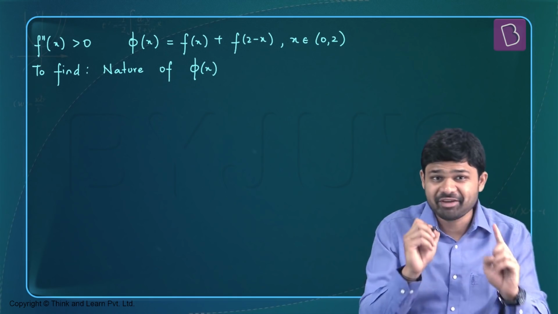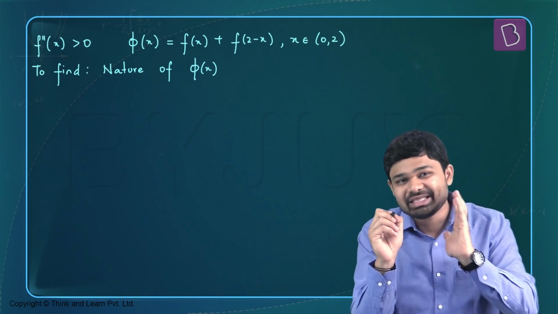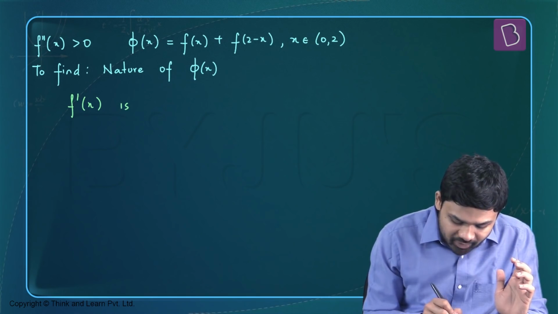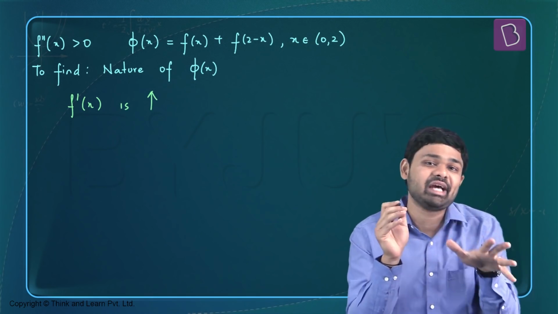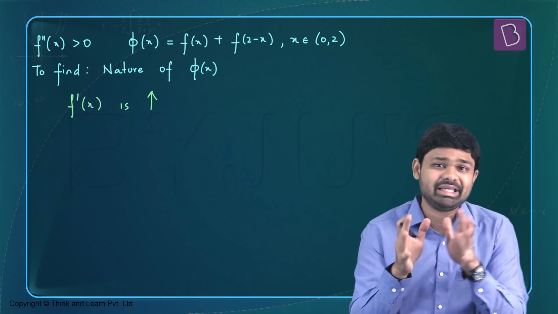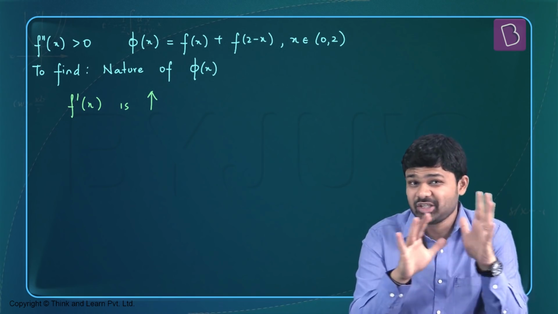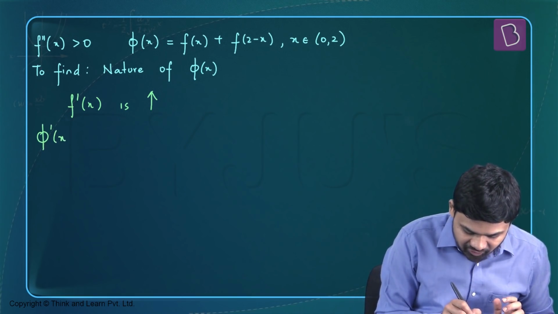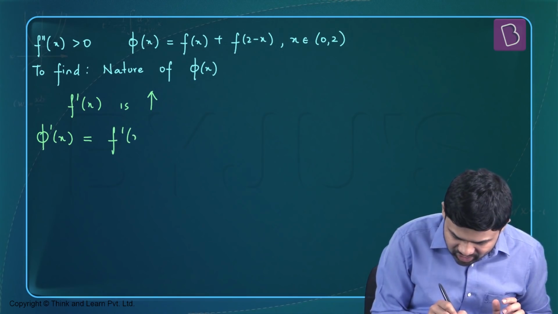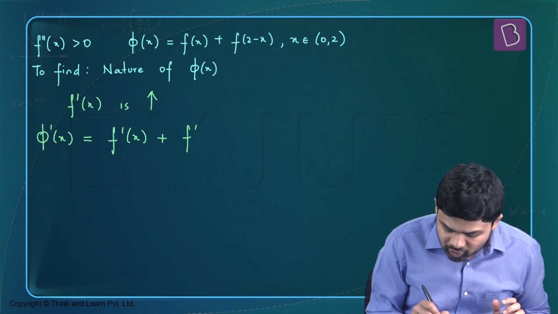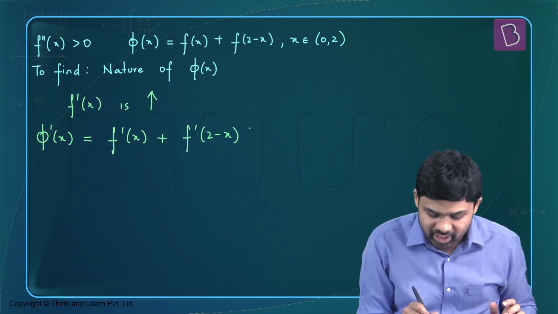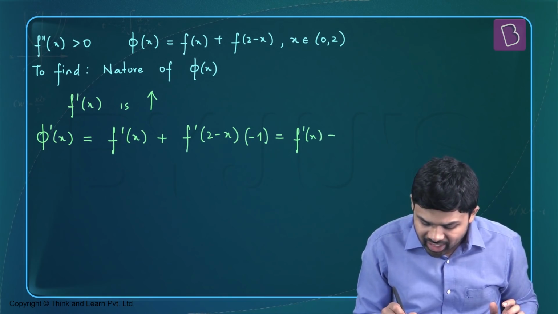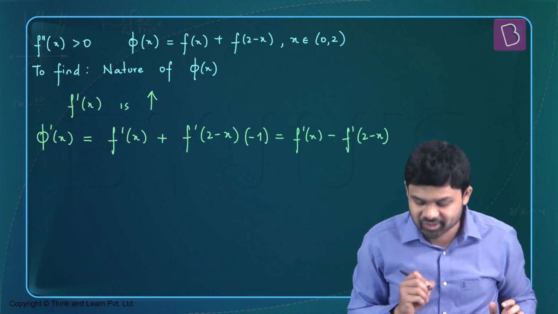The first thing we know is f double dash of x is greater than 0. This means that f dash of x is an increasing function in the entire domain, let's say 0, 2, that's the domain of interest for us. So f dash of x is an always increasing function in this domain. Now what is phi dash of x? Phi dash of x is going to be f dash of x plus f dash of 2 minus x, and do not forget the chain rule, so there's going to be a minus 1 here. So that's going to be nothing but f dash of x minus f dash of 2 minus x.